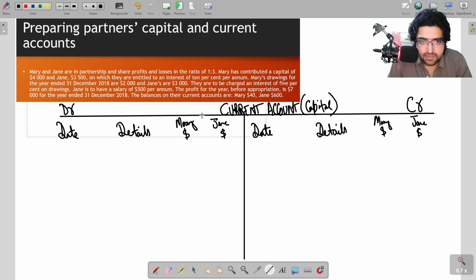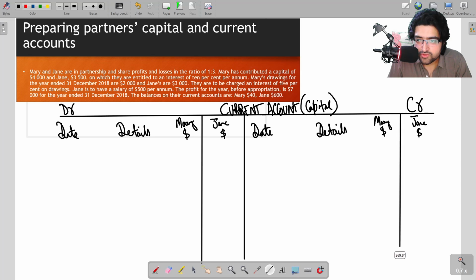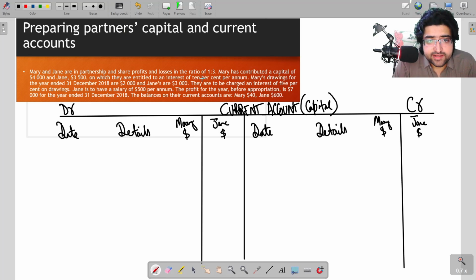Let me keep a line here so that we don't get confused, to separate the amounts of both the partners. Okay, now the balances on their current accounts are 40 for Mary and 600 for Jane. Remember, I told you to ignore these when we were making the appropriation account, because these do not belong to the appropriation account. These are current account balances which we have to use over here.